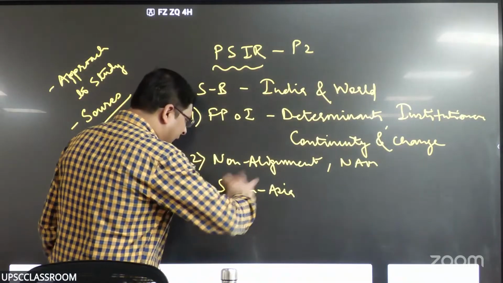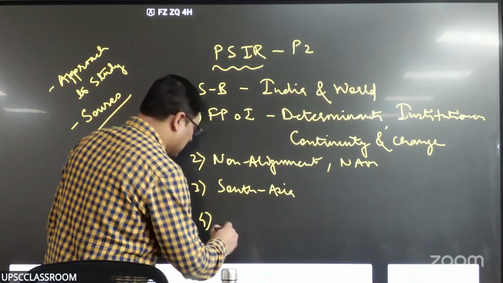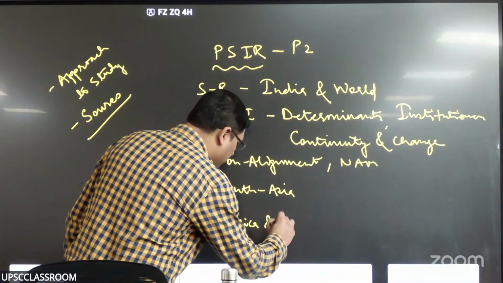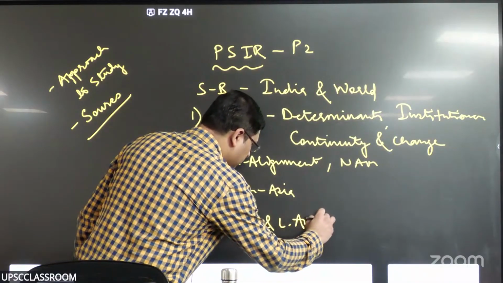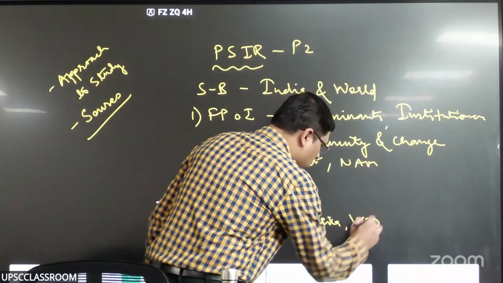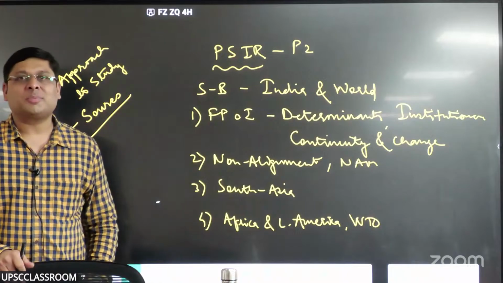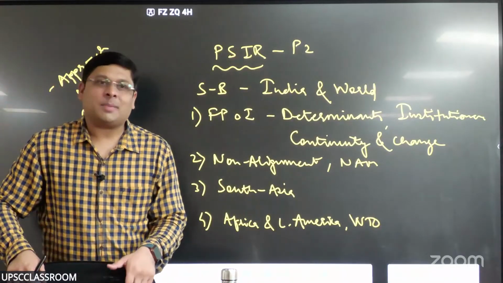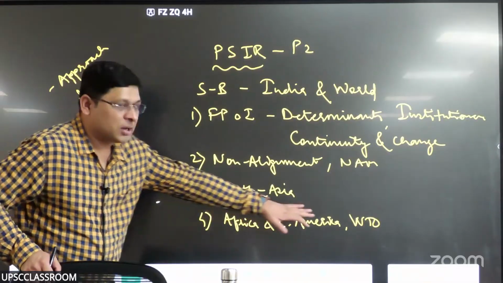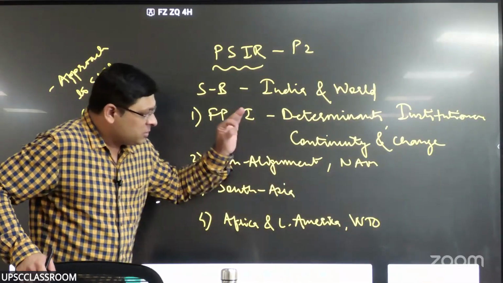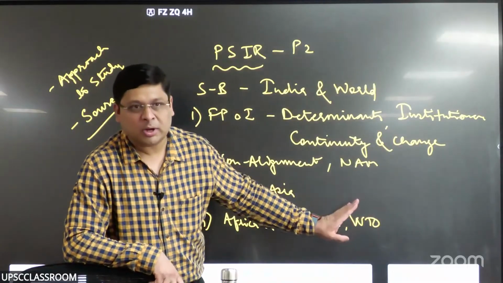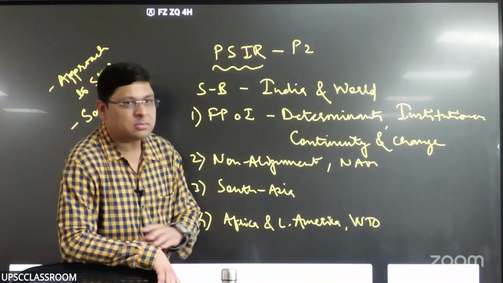The fourth line deals with other components of the global South, Africa and Latin America, along with India's role in WTO. Because on the platform of WTO, India plays the role of leader of the global South. Is it making sense? That is why it was placed here. The syllabus clearly mentions India's leadership role at WTO, and India's relations with Africa and Latin America.